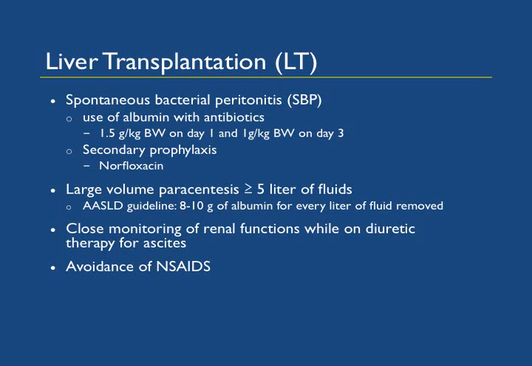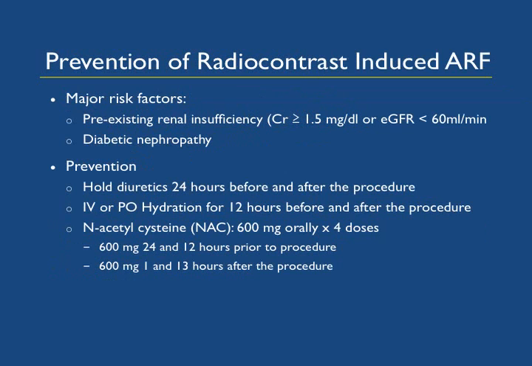Then close monitoring of renal function while they are on diuretic therapy for ascites, and avoidance of medications like non-steroidal anti-inflammatory drugs. Most of these patients undergo CAT scan for surveillance of HCC, and the radiocontrast can induce acute renal failure. So the major risk factors for radiocontrast acute renal failure include pre-existing renal insufficiency with creatinine greater than 1.5 milligram per dL or eGFR less than 60 milliliter per minute, and those who have history of diabetes with diabetic nephropathy. To prevent radiocontrast-induced acute renal failure, you can hold the diuretics 24 hours before and after the procedure.